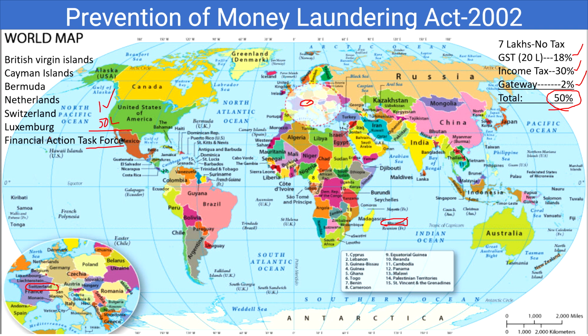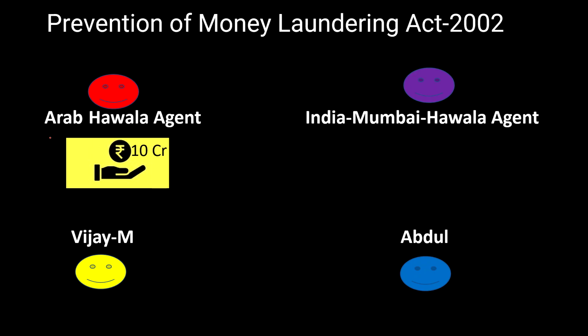And here we will see how money laundering goes, with an example. Here there is one Arab Hawala. What Hawala is, we will also see. There is one Arab Hawala agent. There is one person named Vijay Mallya, or Vijay here, and he has some 10 crores with him, and he wants to send it to India, to a person called Abdul in India, for example.